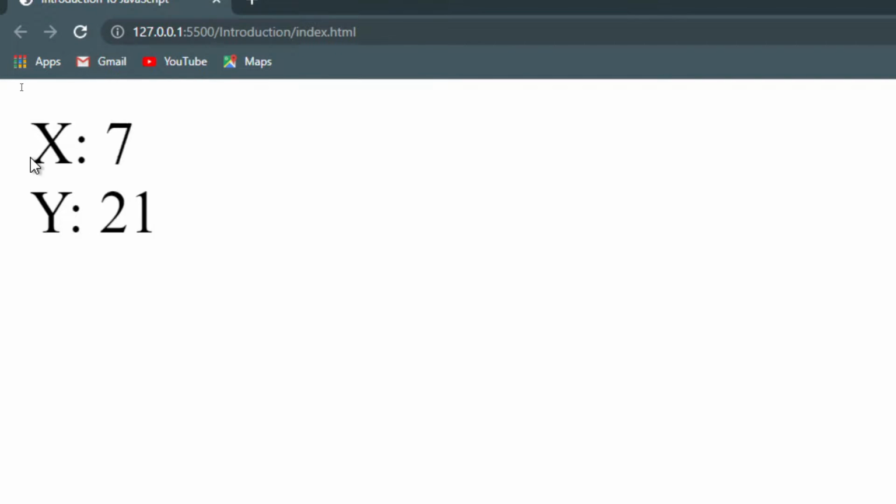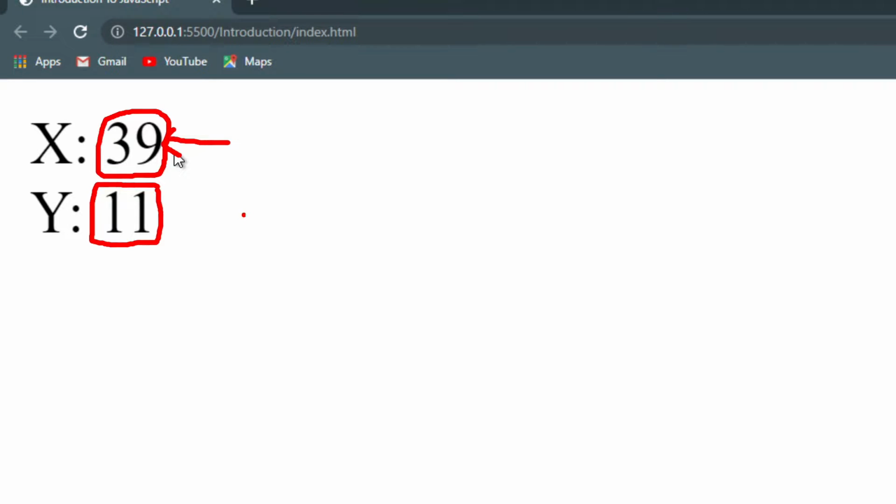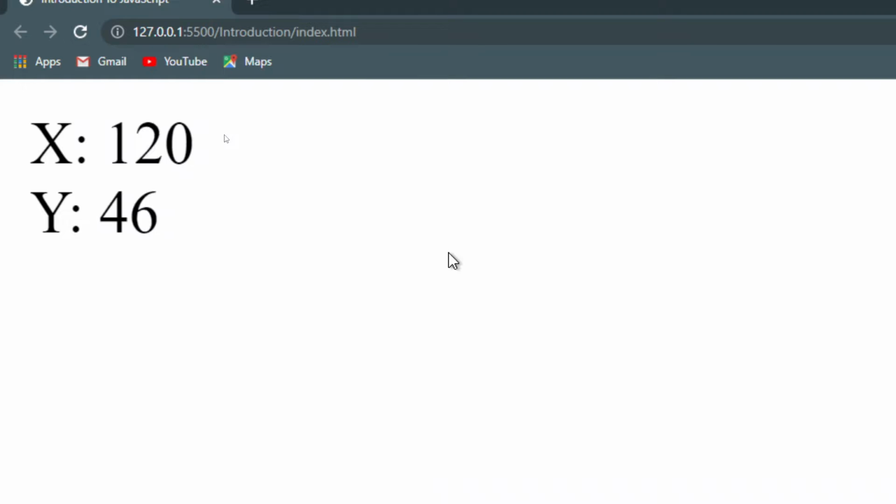So basically, this value, let me just mark it, okay. You can see this value. Now this value is actually the X position of your mouse cursor on the web page. So the X-axis position of your mouse cursor on the web page is this value, 39, and the Y position of your cursor on the web page is this value. So whenever I am changing my cursor position, you would see that these values constantly change.